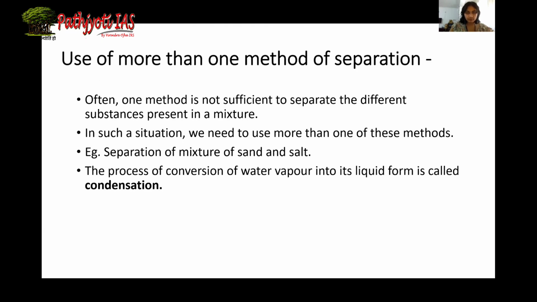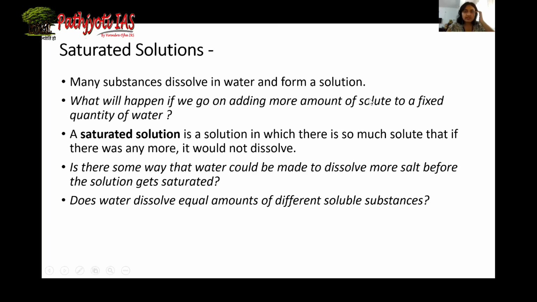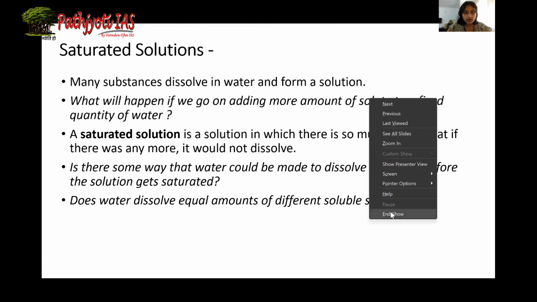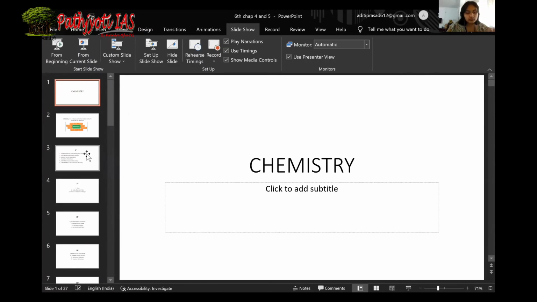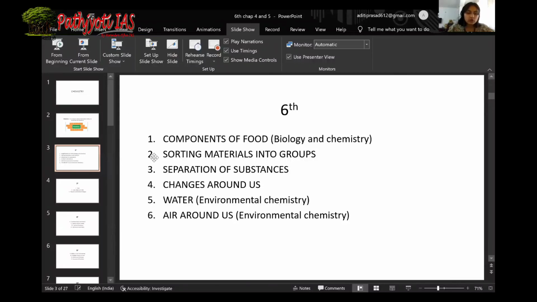So that's it. This chapter ends here. Today we covered two topics, sorting of material into groups and separation of substances. Both of these topics were taken from 6th standard NCERT. If you have any questions, you can ask, or if you want to add something extra, you can also add that. The level of difficulty will go on increasing as we progress. This was a very simple topic.